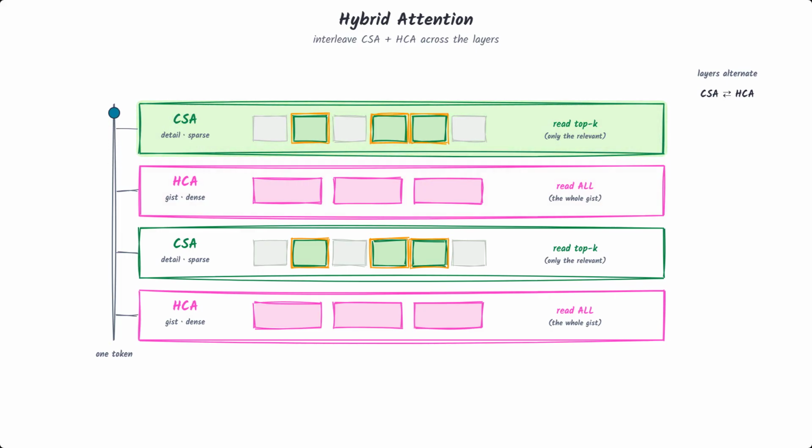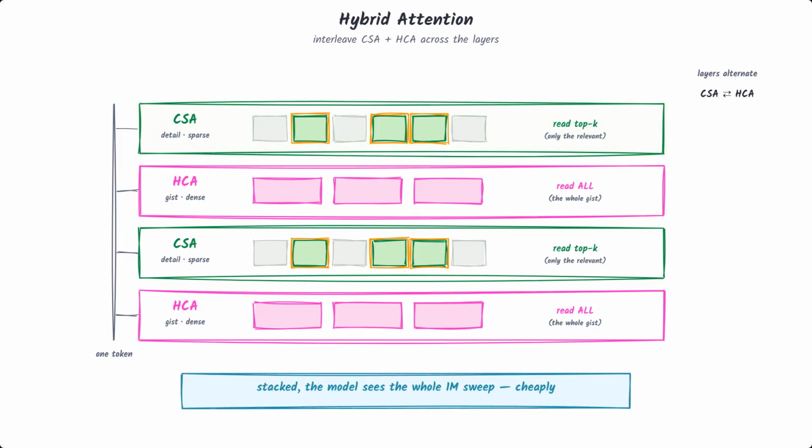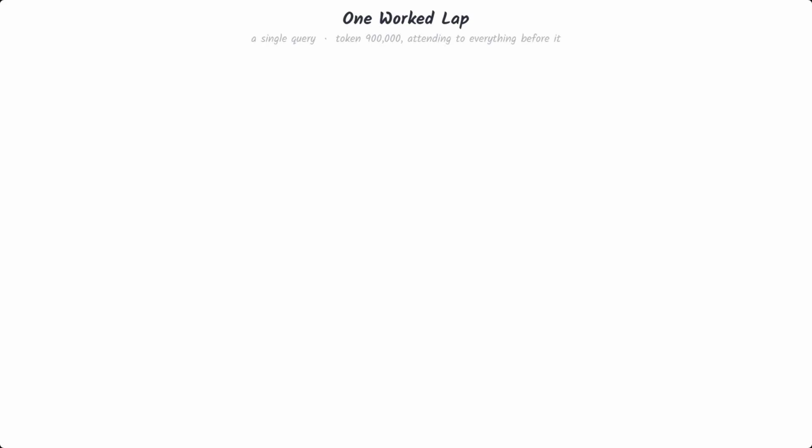A layer that needs sharp local detail has it, and a layer that needs the global sweep gets that too, cheaply. It's like a reader who on some passes skims paragraph summaries of just the relevant chapters, and on others glances at a one-line abstract of the whole book, and by alternating, never loses either the detail or the big picture. That hybrid is what makes a genuine million-token context feasible in practice. Let's make it concrete with one query.